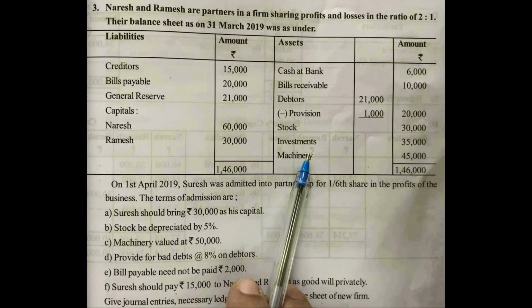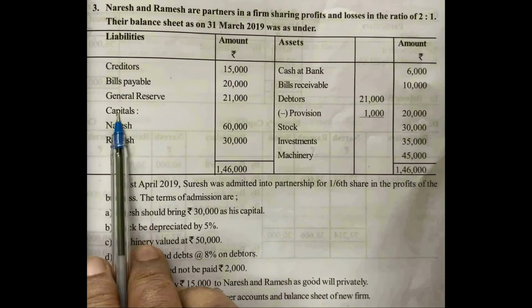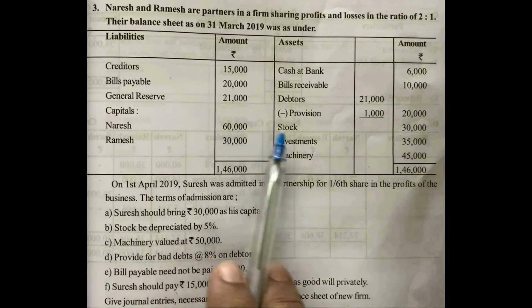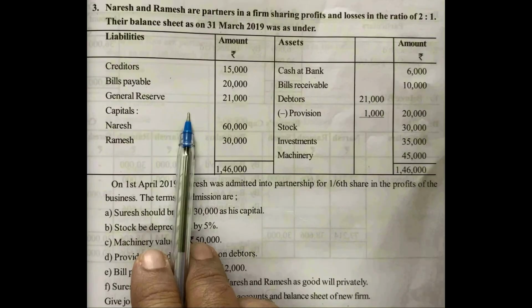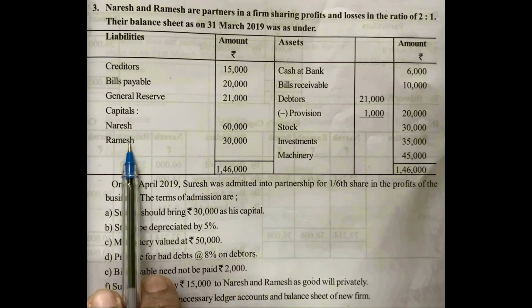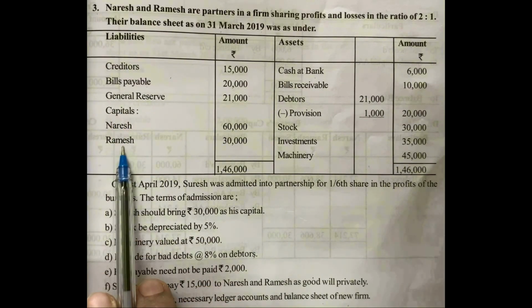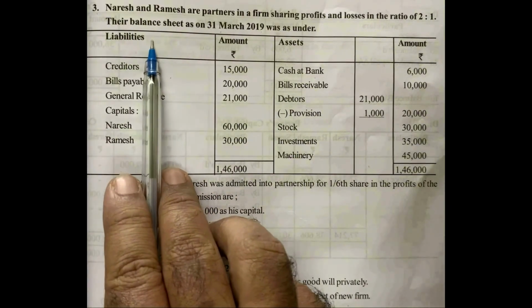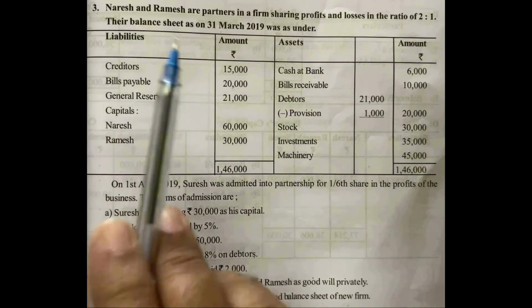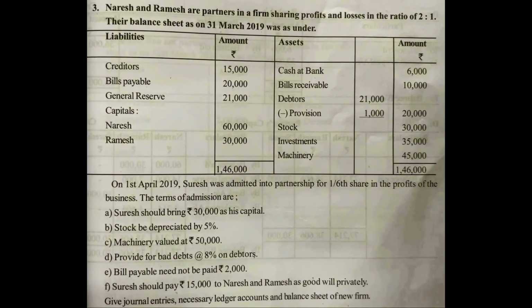Investments means what? Don't think that partners invest money in the business, it is called investment. When partners bring money to start the business, that amount is known as capital. It appears under liability side. Investment means this partnership business has invested some amount in outside business.